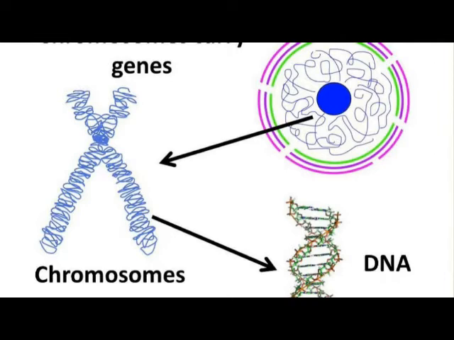What is DNA? Deoxyribonucleic acid. The chromosomes in the nucleus of a cell contain information for inheritance of features from parents to the next generation in the form of DNA molecules.